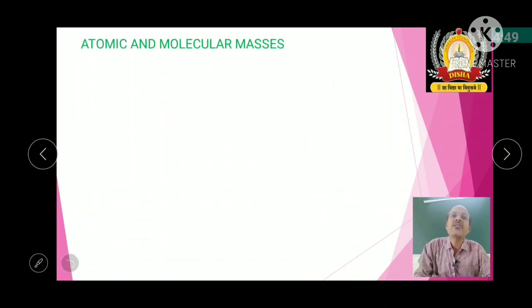Now we'll concentrate on the next concept called atomic and molecular masses. When we look at atoms and molecules, they are very, very small. You cannot see them with naked eyes. Even at the microscopic level, it is a little bit difficult to see and weigh them.